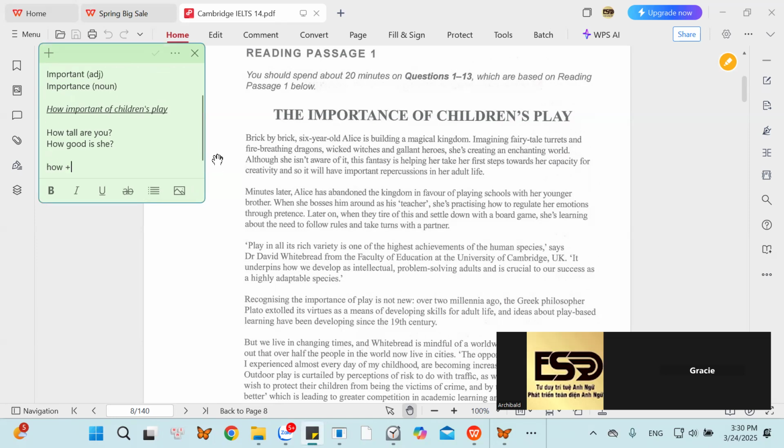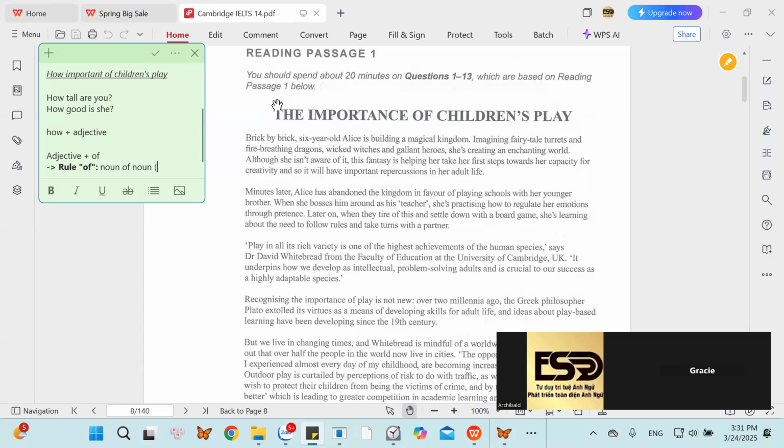After noun, we need to use an adjective. Can you use an adjective with of? Can you use adjective with of? What is the role for you to use of? Can you show me the role to use of? Before of is a noun. What about after of? Before of is a noun. After of? Is a noun.